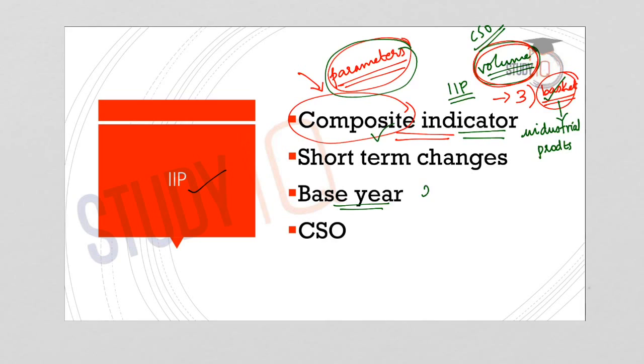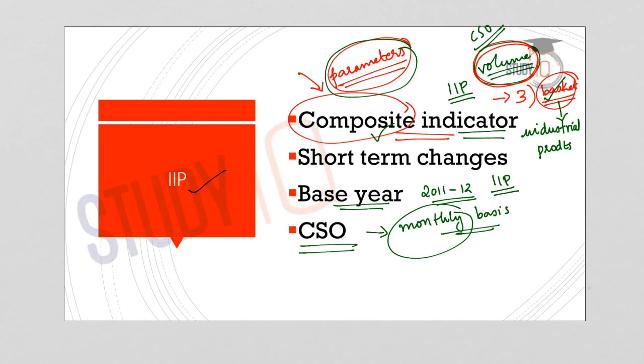The base year for the Index of Industrial Production is 2011-12. The IIP is compiled and published on a monthly basis by the CSO, the Central Statistical Office. It is a monthly publication with a time lag of 6 weeks from the reference month, so within 6 weeks it will be published.